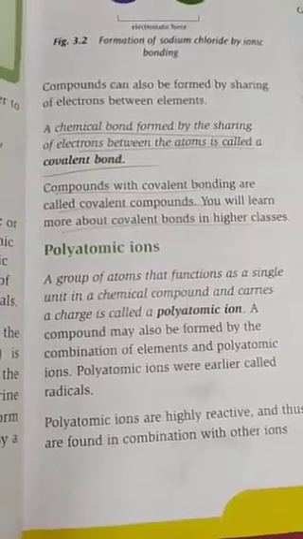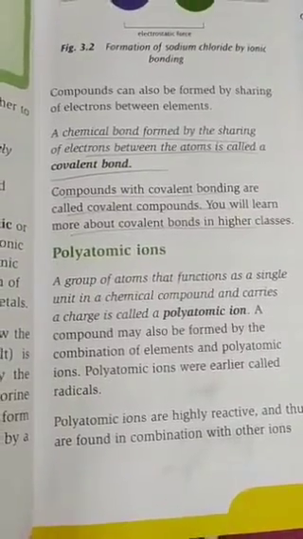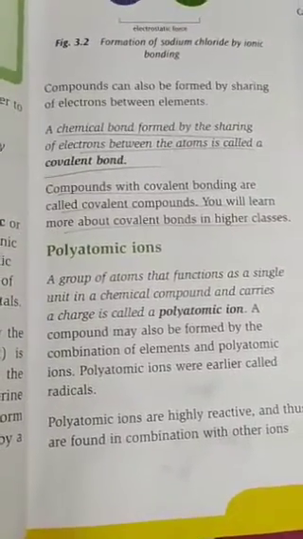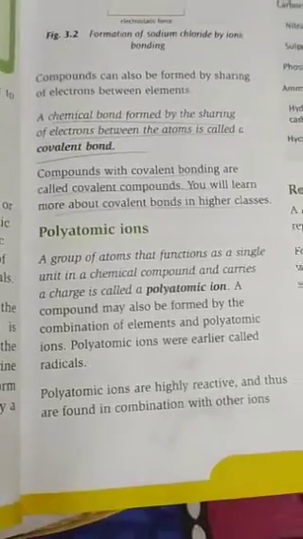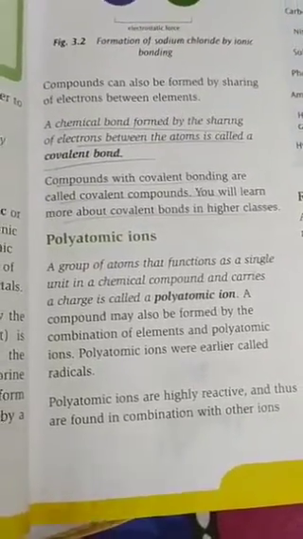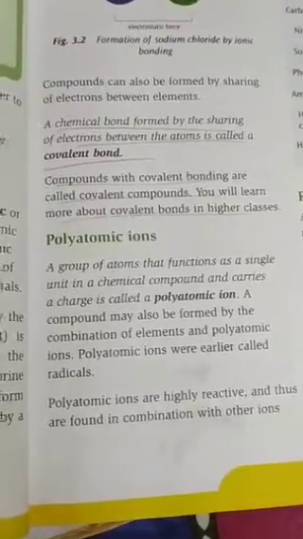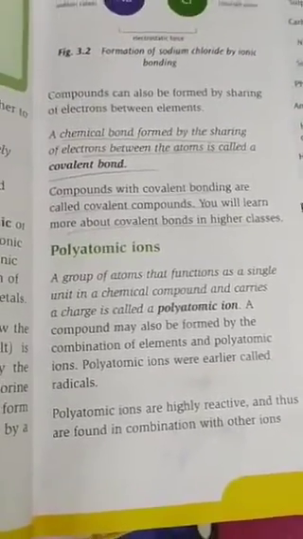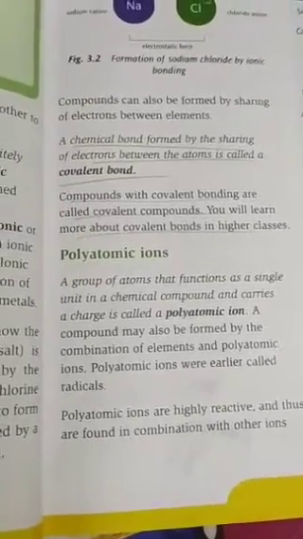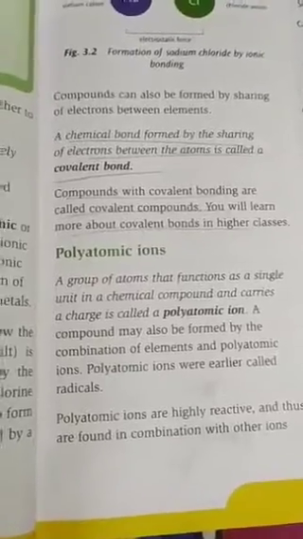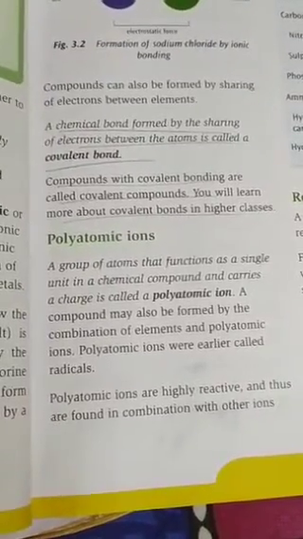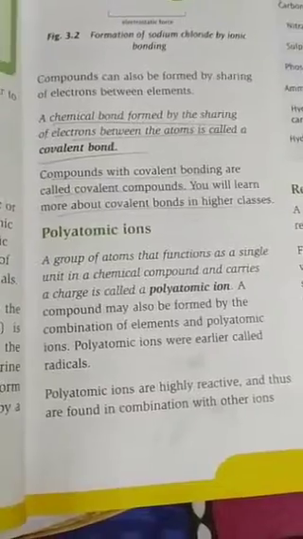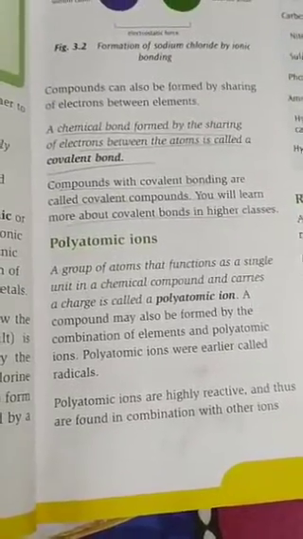This group of atoms functions as a single unit in a chemical compound and carries a charge. It must carry a charge and it must be a group of atoms, then it is called a polyatomic ion. So a group of atoms that functions as a single unit in a chemical compound and carries a charge is called a polyatomic ion.